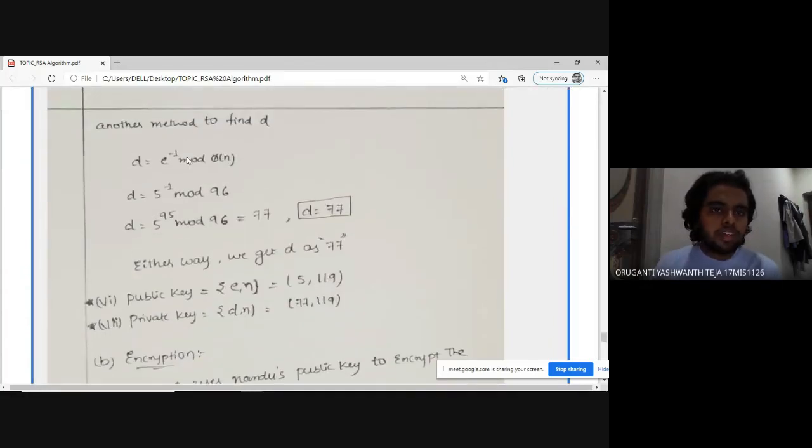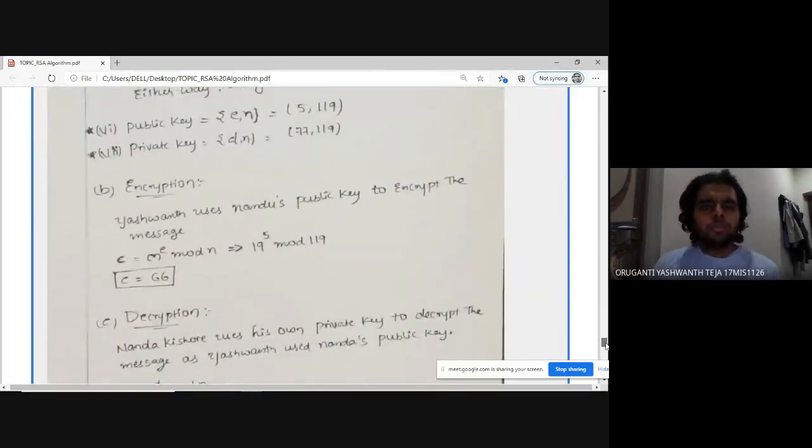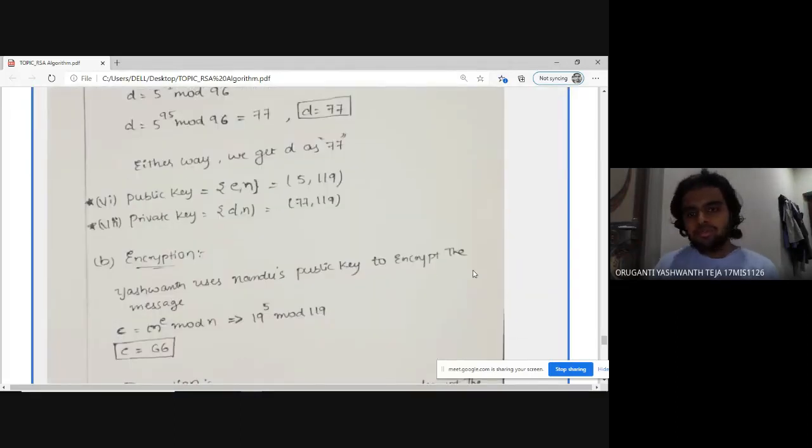Another method to find d: d equals e inverse mod psi of n. Using Euler's theorem, we can find d also, which is also 77. I'm pretty sure that we have to use both these methods for verification. So the public key will be e comma n, which is 5 comma 119. The private key will be d comma n, which is 77 comma 119.